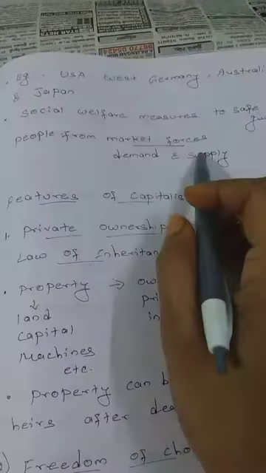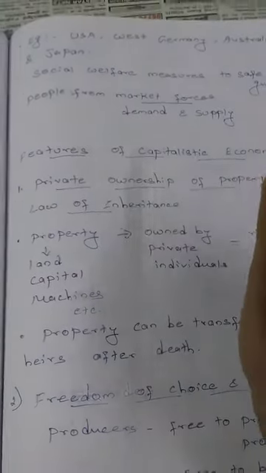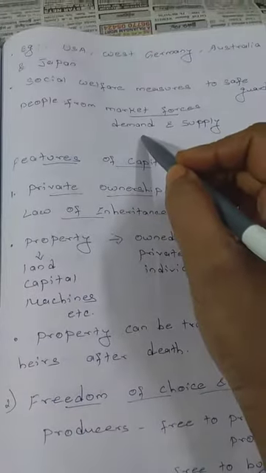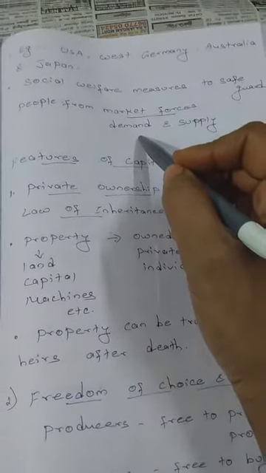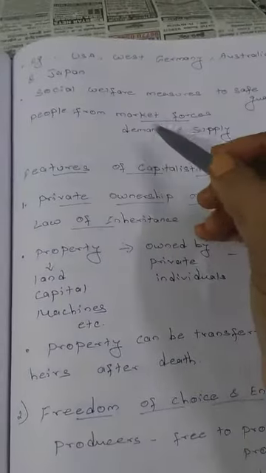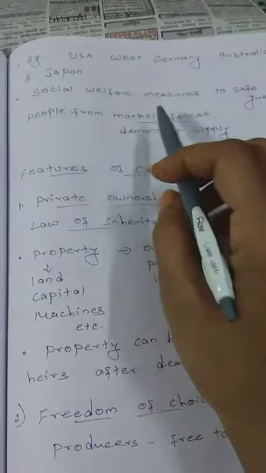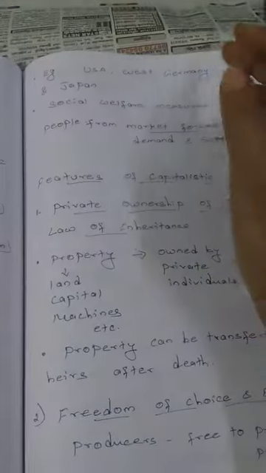So market forces refers to demand and supply, which will determine the price of the product. Means demand increases, price of the product also increases. So they will sell the products at a nominal price. In this way they will do social welfare measures. So this is an introduction regarding capitalistic economy.